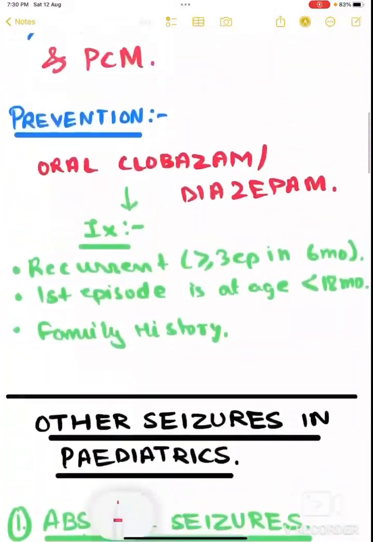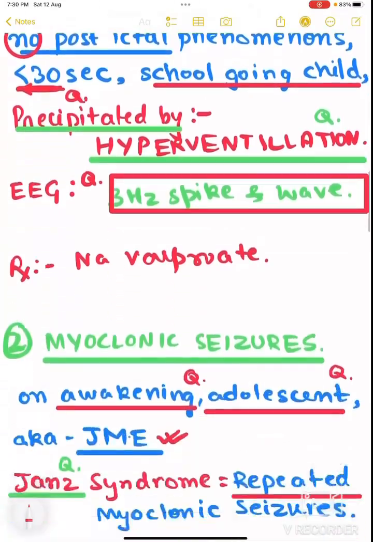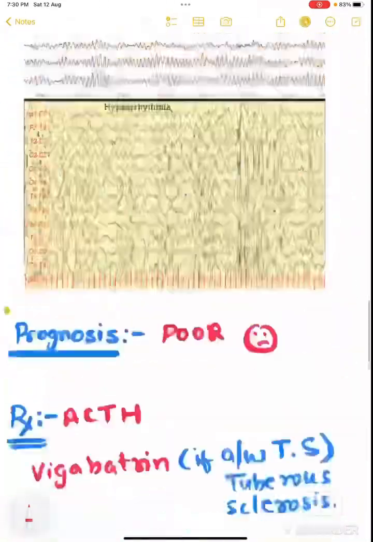Even if it is asked, they will ask you only where the mutation is present. So we have completed it, guys. The only important things are febrile seizure, absence seizure, myoclonic seizure, and West syndrome. Nothing else is important. Thank you.